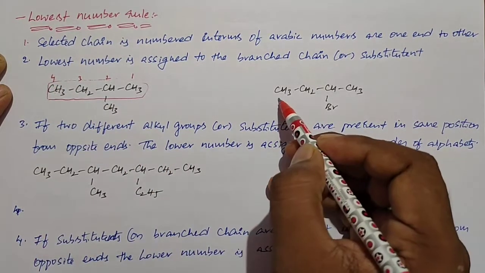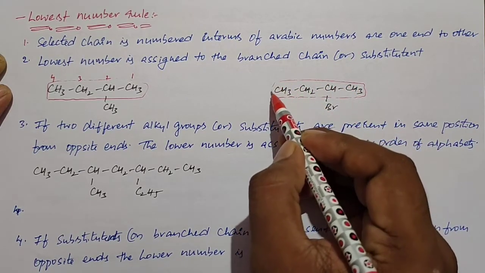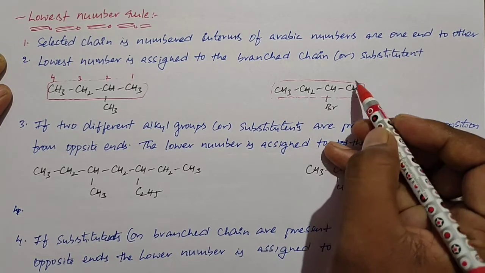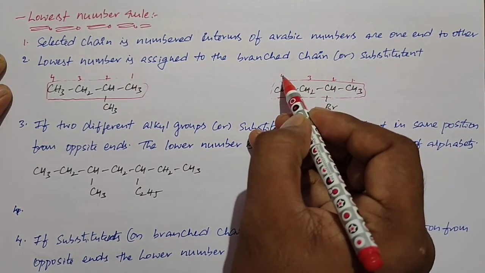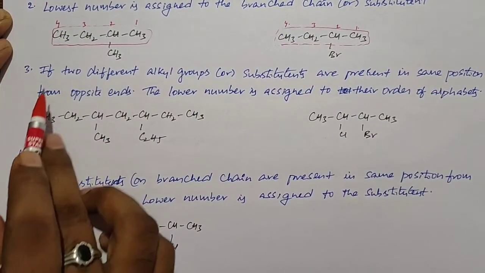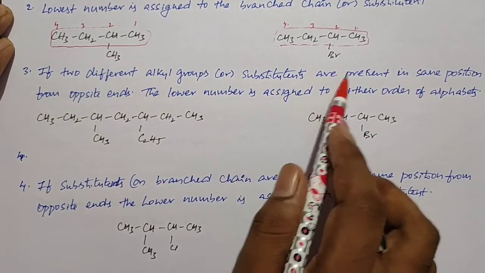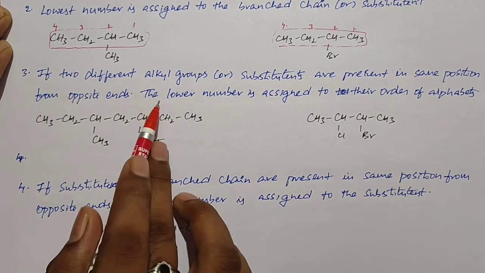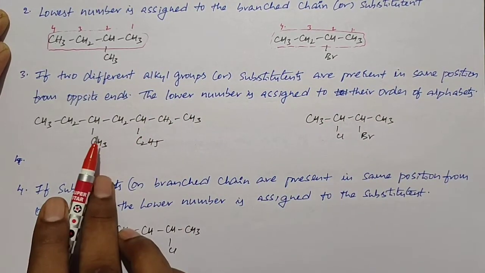Similarly, this is the parent chain. Here we need to give the least number to the branch. So from this side onwards we need to get the least number, 1, 2, 3, 4. That's all. And next, rule number 3 in the lowest number rule: if two different alkyl groups or substituents are present in the same position from opposite ends, the lower number is assigned according to their order of alphabets.